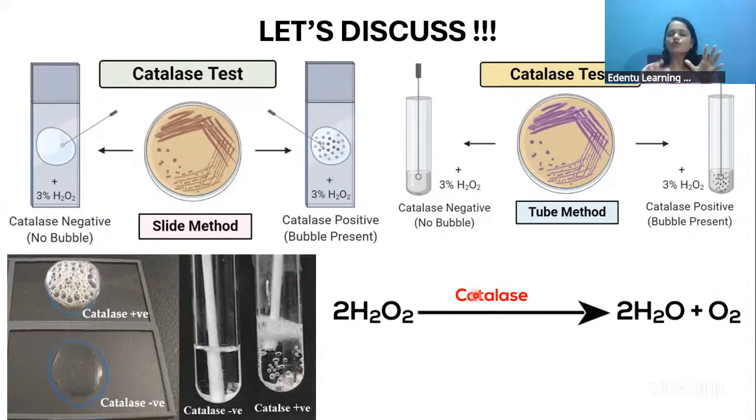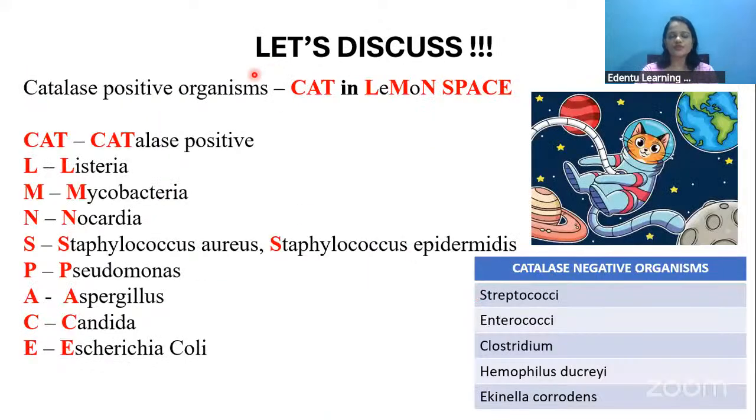Not all the microorganisms show this positivity for the catalase test. There are some specific organisms which show positivity, which I will show you. These are the catalase positive organisms. There is a simple way to remember them: the mnemonic CAT in lemon space.